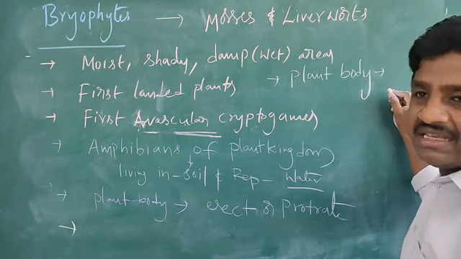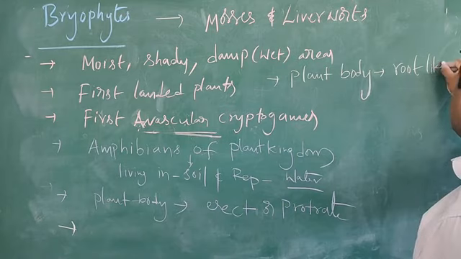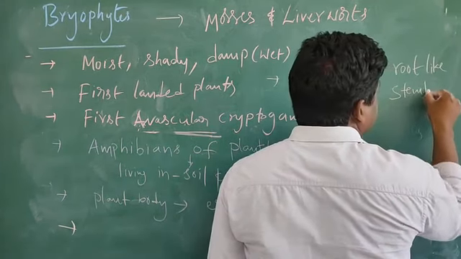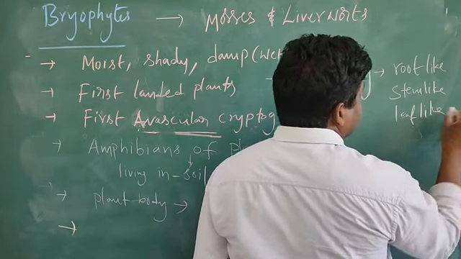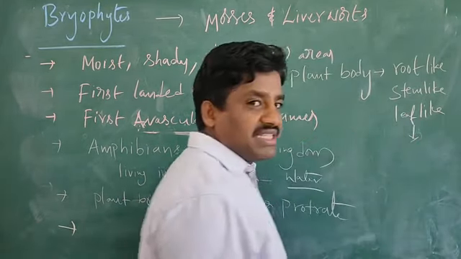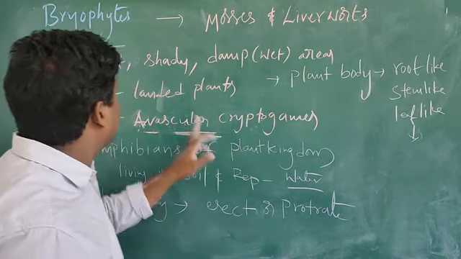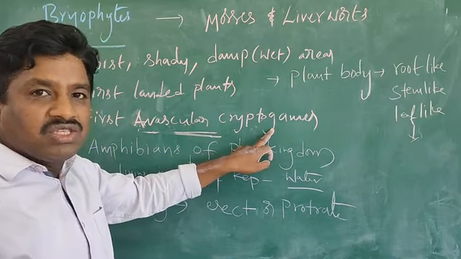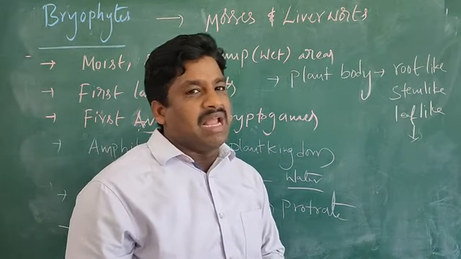You can see that root-like, stem-like and leaf-like structures are present. That means this is a bryophyte. Bryophytes belong to the cryptogams. Okay, this is what you call cryptogams, that means non-flowering plants.